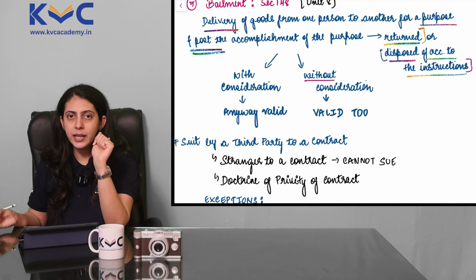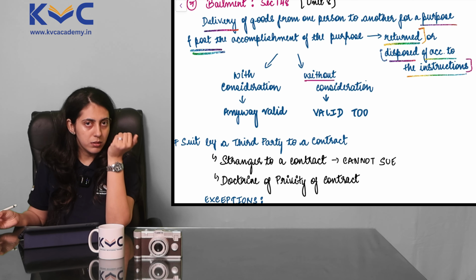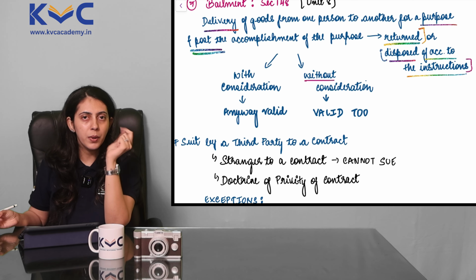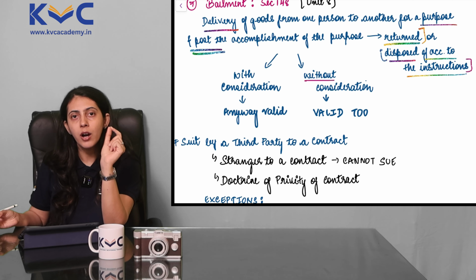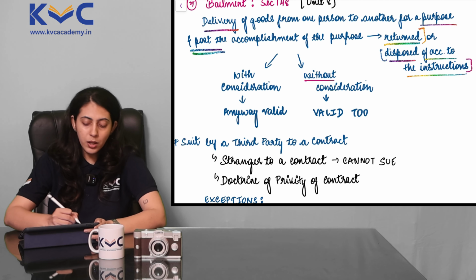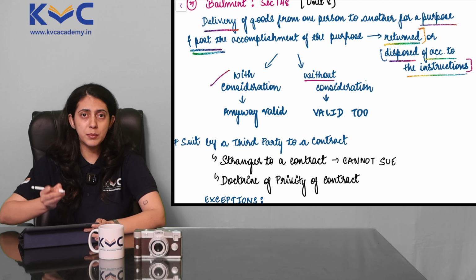Now, in the example that I gave you, I got costumes from the shop and for that I gave 100 rupees. So that was with consideration. It was with something in return.